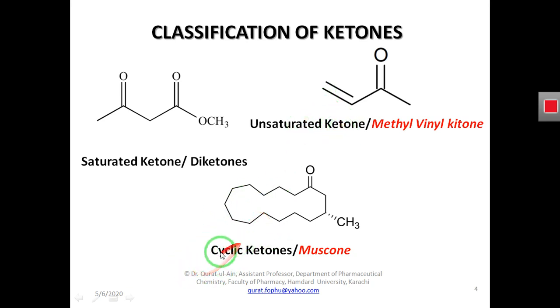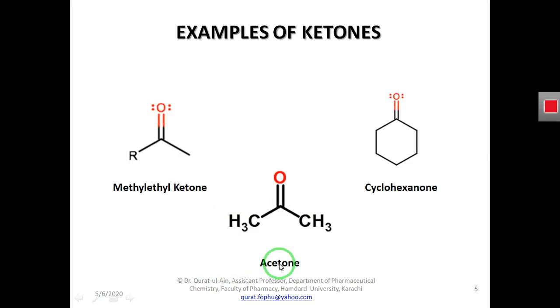On the basis of their structure, ketones are classified as cyclic ketones, and muscone is an example of a cyclic ketone. Here we can see the carbonyl group, and I told you that all the organic molecules having a carbonyl functional group are ketones. It is in a cyclic ring shape, so it is a cyclic ketone. The most important examples of ketones are methyl ketone, acetone, and cyclohexanone.